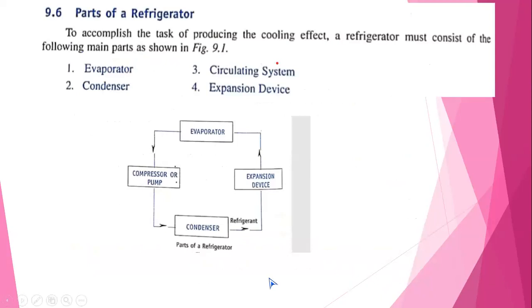Next, come to the point. All of you mark it, very, very important: the parts of the refrigerator. In many question papers, you have a question on the parts of the refrigerator.